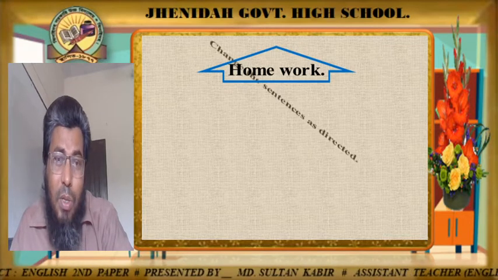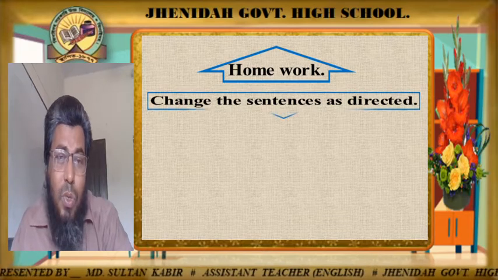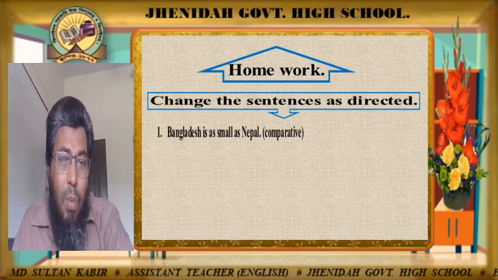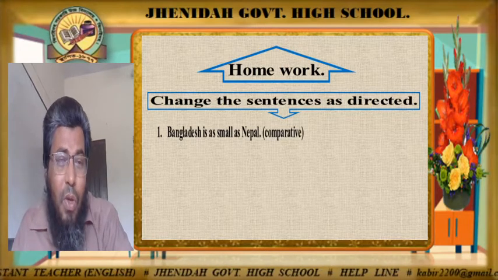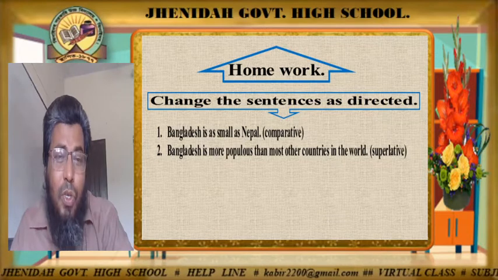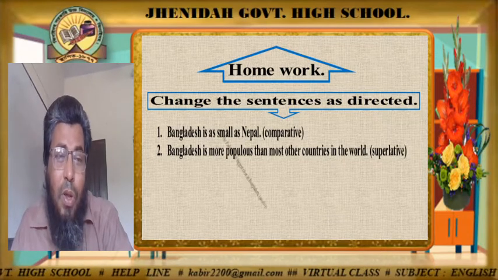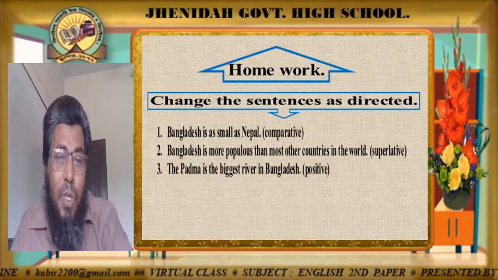Okay, now dear learners, change the sentences as directed. The first one is here: Bangladesh is as small as Nepal. Make it comparative. Number 2, Bangladesh is more populous than most other countries in the world. Superlative. Number 3, the Padma is the biggest river in Bangladesh. Positive.